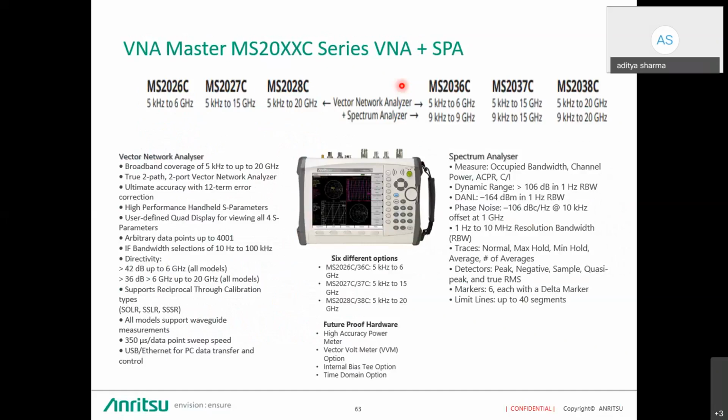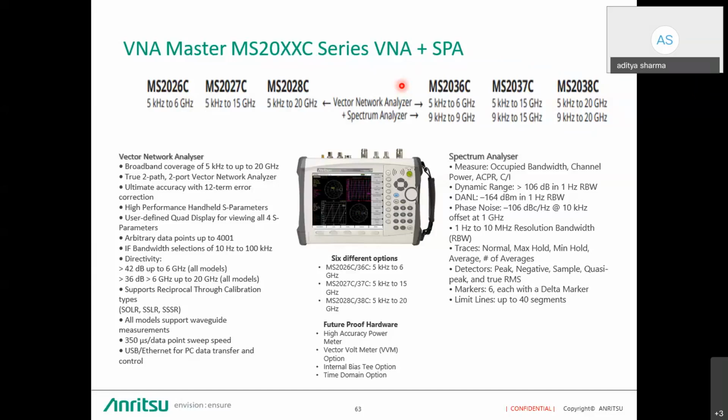Now we do have the other model, which is the C series model, the MS20200C series, which is again a combination of VNA and spectrum analyzer. If the customer only requires a VNA, they can opt for starting frequency ranges from 5 kilohertz going up to 6, 15, or 20 gigahertz. And if the customer wants a VNA combination, then they can go for the model including the spectrum analyzer as well, which is a 9 kilohertz to 9 gigahertz, 15 gigahertz, and 20 gigahertz model.